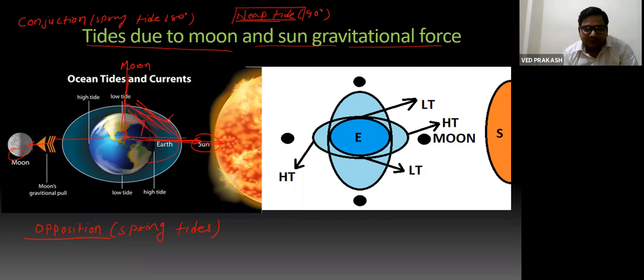Okay, so this is called ocean tides, and flow of water current due to ocean tide is known as ocean current, right? When sun and moon are opposite to each other, in that case tide is known as spring tide, right? And when they are at 90-degree to each other, this is known as neap tides, right?